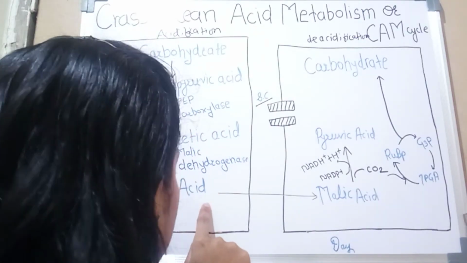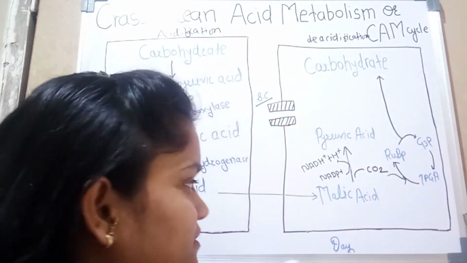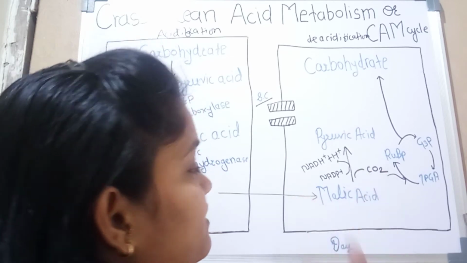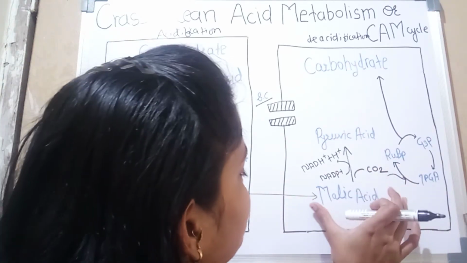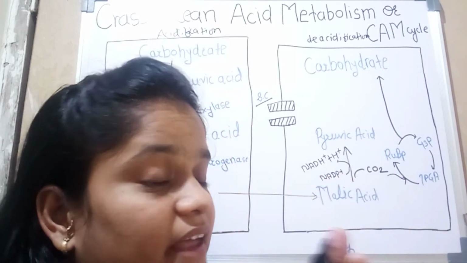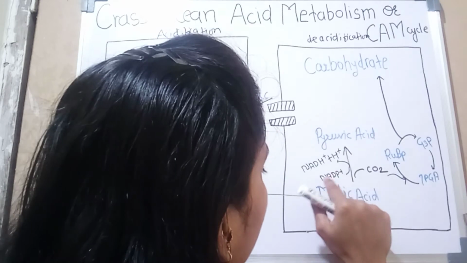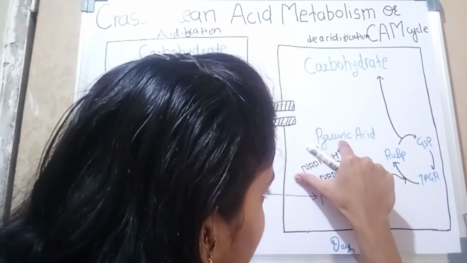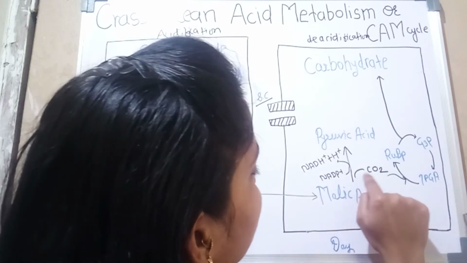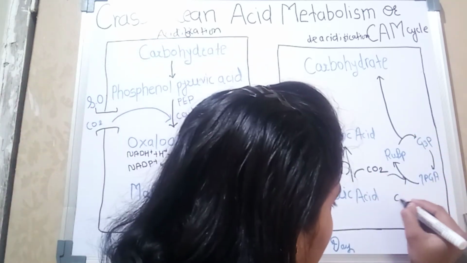The malic acid stored inside the vacuoles of the chloroplast starts to discharge. This malic acid is cleaved, and there is formation of CO2 and NADH plus H plus. Now this CO2 enters the Calvin cycle.